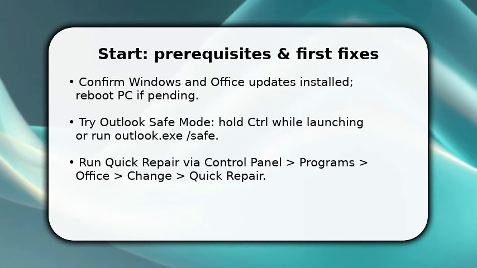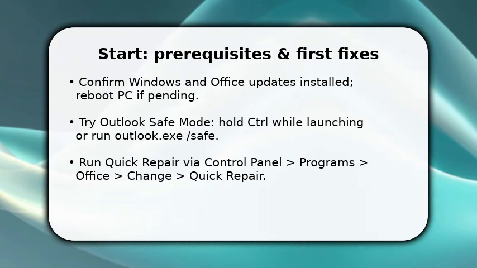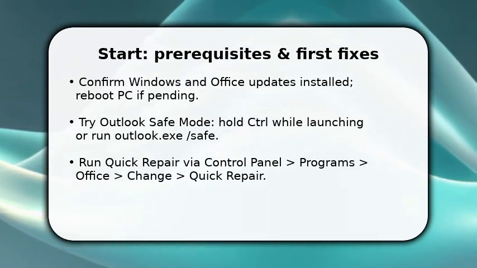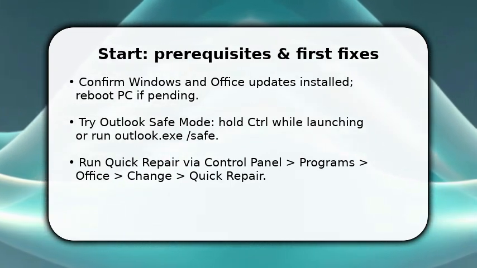If safe mode opens, go to Control Panel and run a quick repair on Office to fix corrupted files. These first steps remove common startup blockers quickly and tell you whether the problem is add-in or file-related.